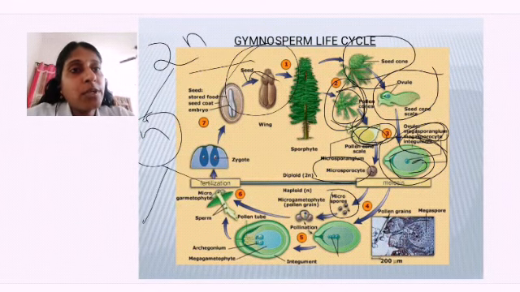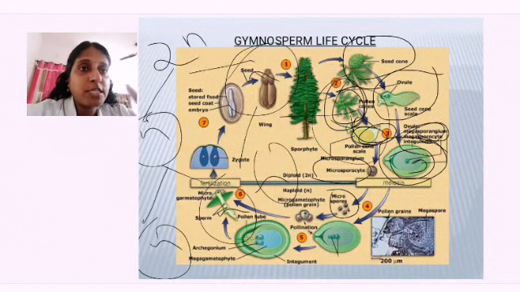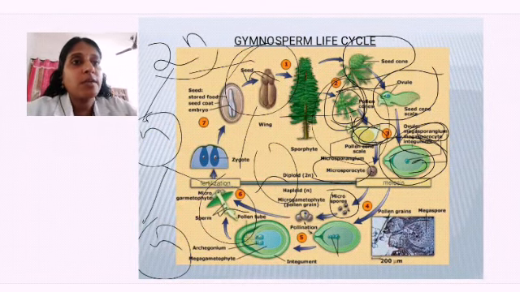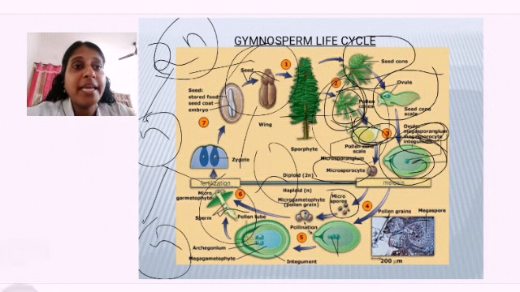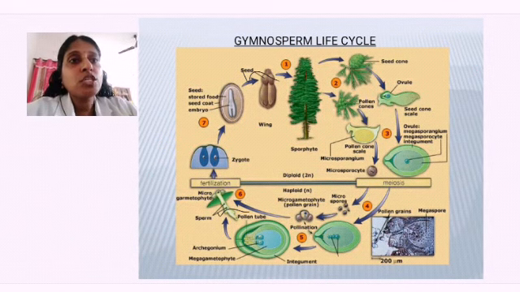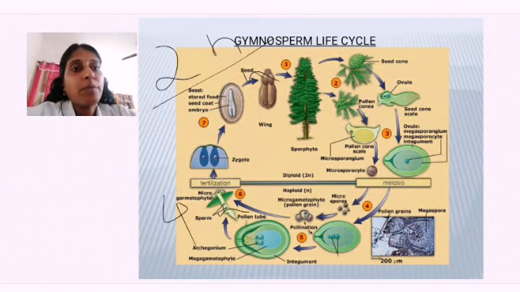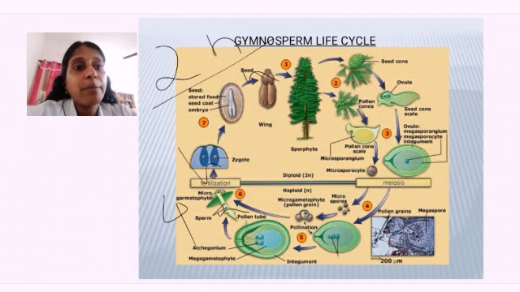Again this 2n will produce 2n and this 2n will produce another 2n. So like that, how many haploid cells will be produced? 4 haploid cells from 1 diploid cell we will be getting. In detail we will learn in the cell cycle. As of now, you should just know that during meiosis, from 1 cell I am getting how many haploid cells? I will get 4 haploid cells.